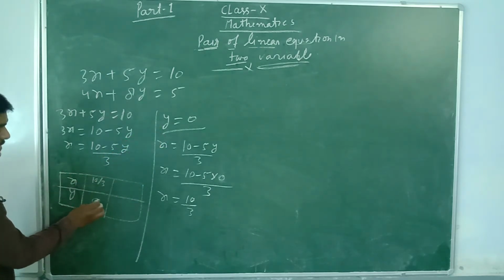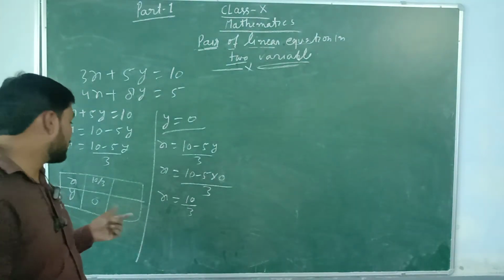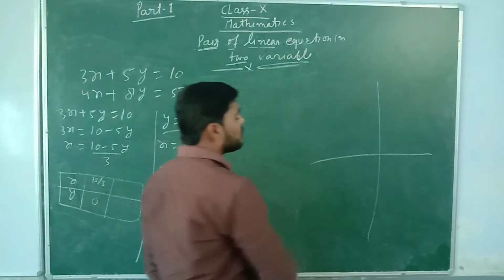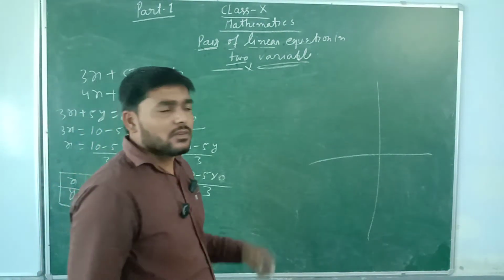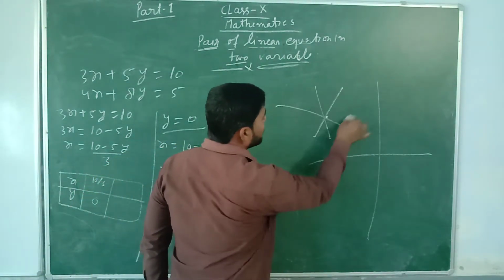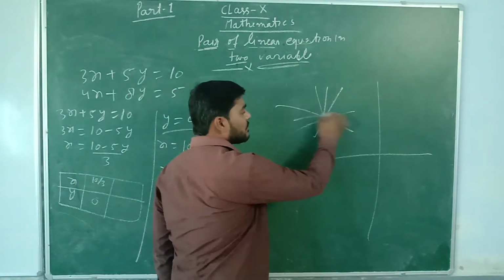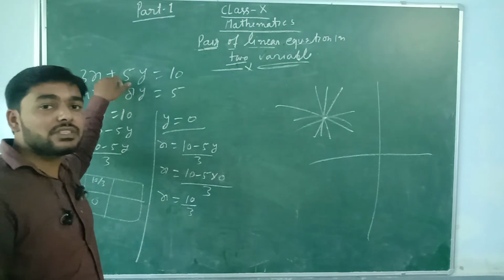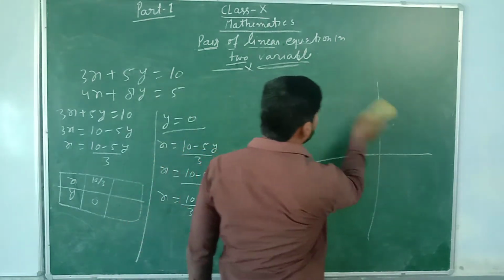What is the value of y? 0. Now you can put the other values, because you have to calculate 2 points to draw the straight line. If you are going to draw a straight line on Cartesian plane or in 2D, then you have to calculate 2 points. If you don't have 2 points, then how will you draw? From one point we can draw infinite number of lines. So you have to calculate 2 points. From 2 points you can draw a straight line, and we know this is the form of the linear equation, and linear equation will always be a straight line. So you have to calculate the 2 points to draw the straight line.